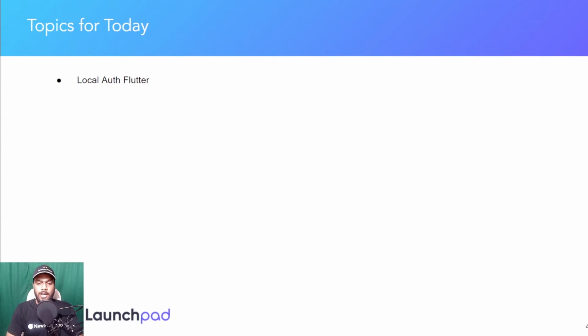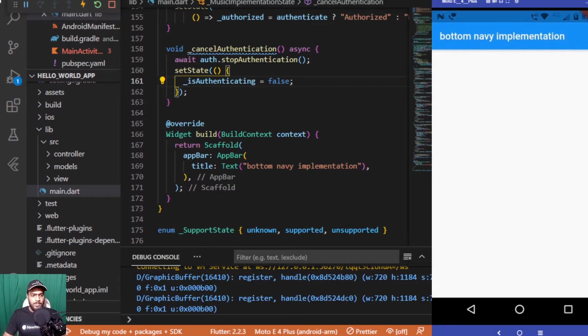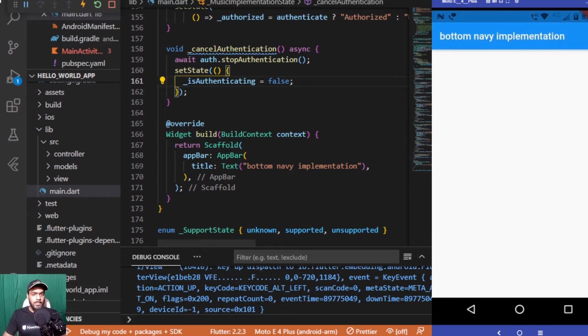Now let's start with this video quickly and complete the implementation of the local auth package which we have started in the previous video. So now let's start with the build part of our app. But before starting the build part, you must be able to see that some things are different on the screen. The device which I was using earlier for displaying the output for the app had some problem, and my brother needed it, so I have disconnected that device and added another device over here. So never mind that.